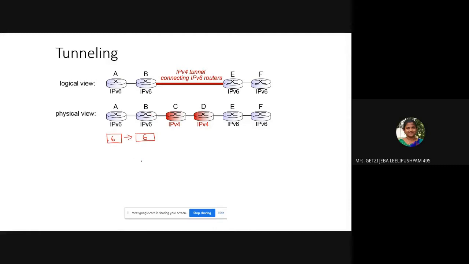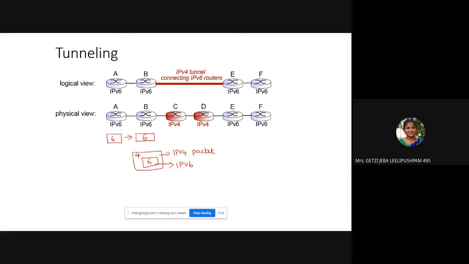So he takes the version 4 packet and puts the version 6 packet inside. This is what you call tunneling, as if a car goes inside. In the data section of the IP version 4 packet, you will have IP version 6.